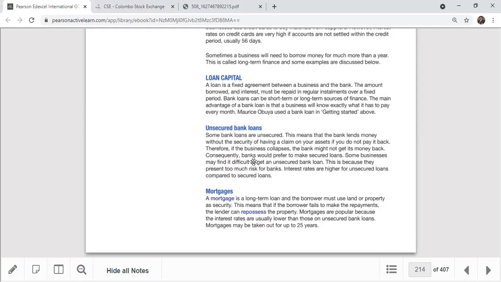This is very rare in the Sri Lankan world, because the unsecured bank loan system is very risky; without any collateral, no one gives you a loan. So they keep something for the business in case of a collapse, like in a pandemic, when so many businesses collapsed. Consequently, banks would prefer to make secured loans, and some businesses might find it difficult to get an unsecured bank loan, because they present too much risk for banks. Interest rates are higher for unsecured loans compared to secured loans. But keep in mind, unsecured loans are very rare to find.